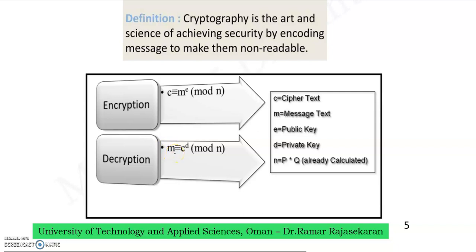That means actually what is the real text. We have to find the real message from the cipher text. And what is D? D is the private key. So this is encryption, this is decryption. Now here first we are going to see the encryption in detail.